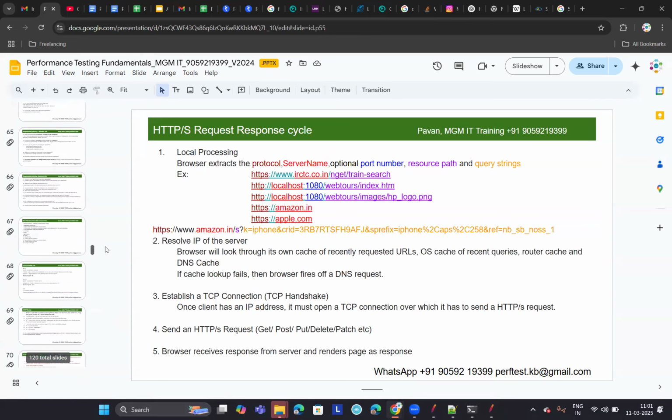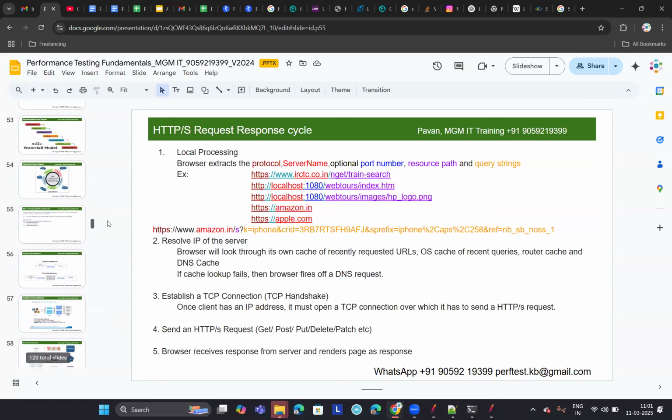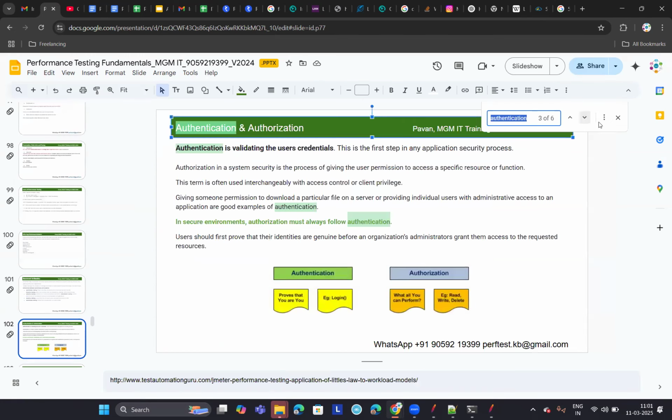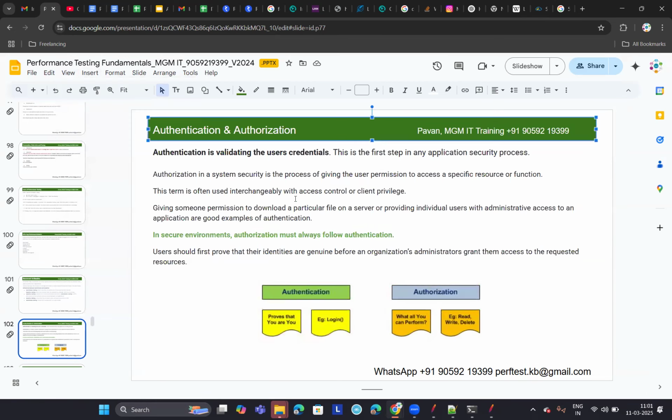Small concept, but an important one. So what is the difference between authentication and authorization? One of the important interview concepts. What is meant by authentication? Authentication is verifying the user credentials.